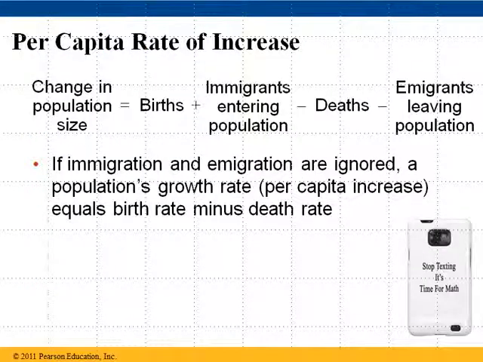Alright, here we go with a little bit of math. Per capita rate of increase. The change in population size is equal to the births plus the immigrants coming in, minus the deaths, minus the immigrants leaving the population. That's pretty simple, right? So we have to account for all of the new creatures who were either born or came in from somewhere else, and we have to account for all the creatures that either died or left this population and went elsewhere. If we ignore immigration coming in and leaving, a population's growth rate, the per capita increase, is equal to the birth rate minus the death rate. Pretty simple, so we'll start there with the simple.